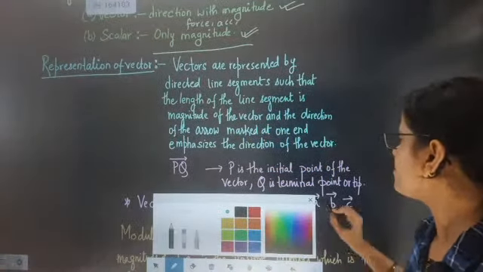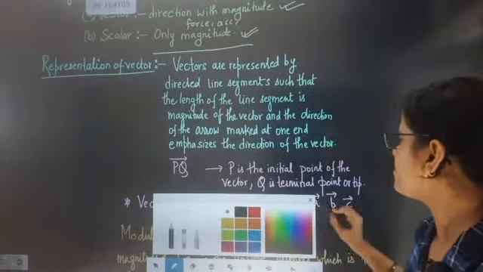The length of the line segment is the magnitude of the vector, and the direction of the arrow marked from one end emphasizes the direction of the vector. So whenever we mark AB vector, then 100% we are talking about a direction. Can you tell me which one is the initial point and which is the terminal point? So A will become the initial point and B will become the terminal point.